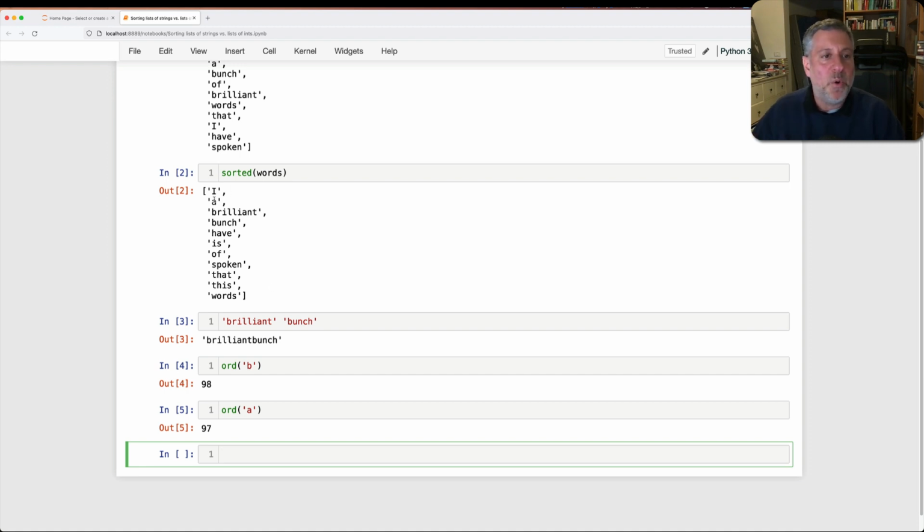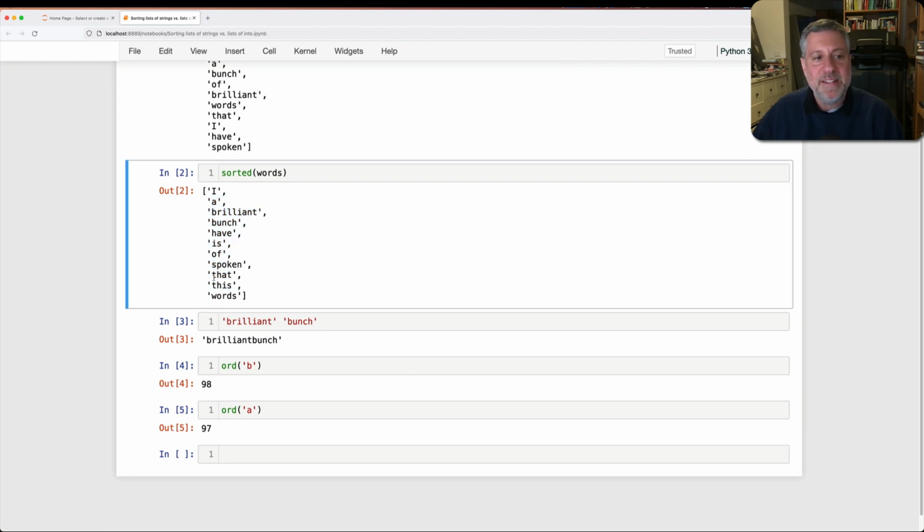So that's how we're going to order brilliant, bunch, have, is, of, spoken, that, this words. And that and this, once again, T is the same in both of these. So we have to check TH. TH in both of these is the same. So we check, THA comes before THI. And again, this seems very natural to us as humans who have used dictionaries before, but the computer needs a rule for doing this. So it compares index 0, then it compares index 1, compares index 2, and whatever is the tiebreaker, right? So at some point it'll break the tie. Here it was index 2, THA versus THI.